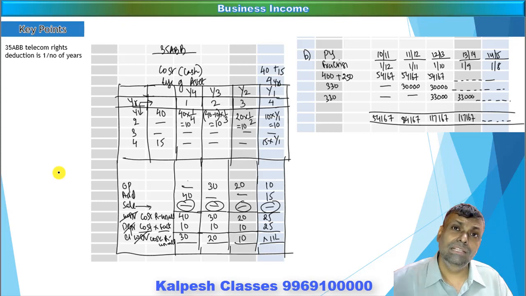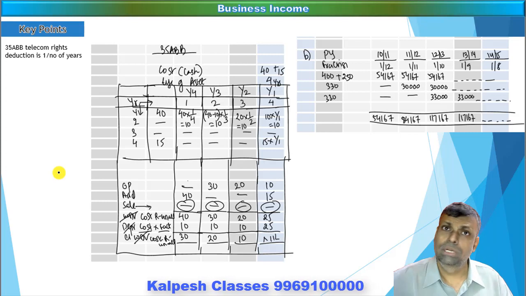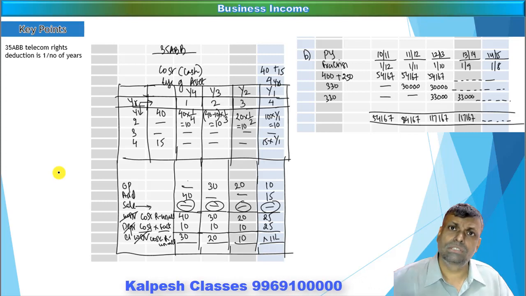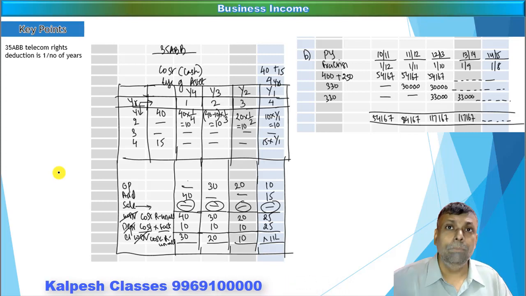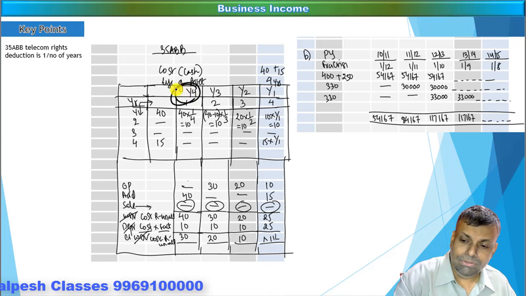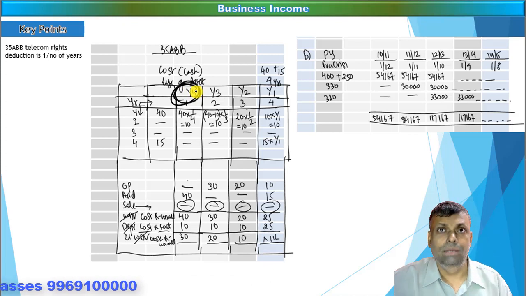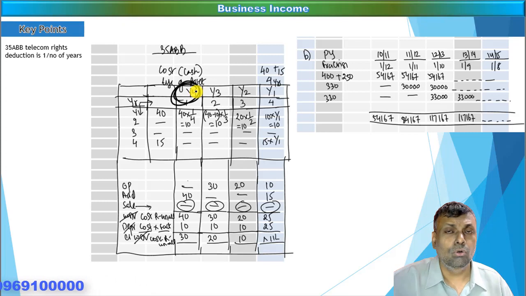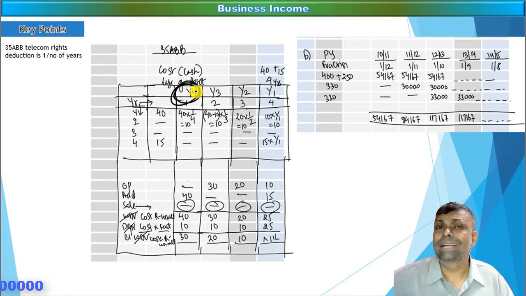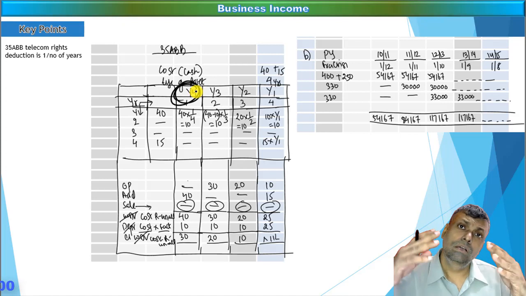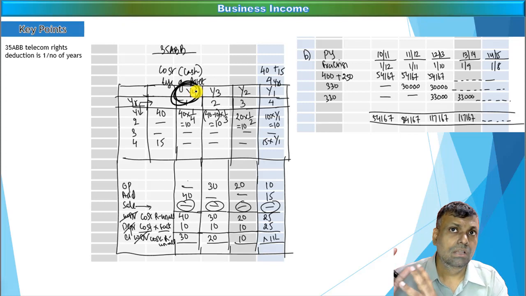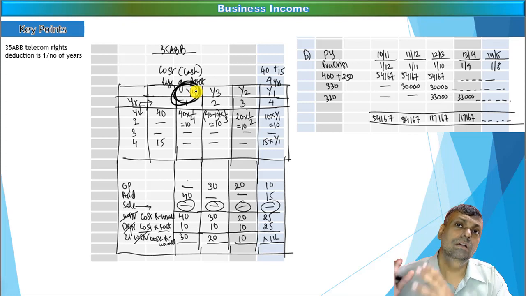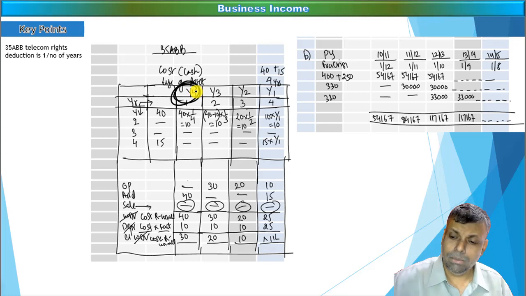The cost remaining unallowed has to be considered on the cash basis only. That means you will consider the cost, just like the cost of the asset. So this will be the cost of the intangible rights. That particular cost, only on the payment basis, you have to multiply with a fraction. The numerator is always 1. The denominator is the number of years for which the rights are going to be alive. So supposing the life of the rights is 4 years, then the numerator is 1, the denominator is 4, and that you multiply with the cost. Cost has to be considered on the cash basis, and the cost has to be considered remaining unallowed. That means cost multiplied by the fraction, you will get the amount of the deduction.